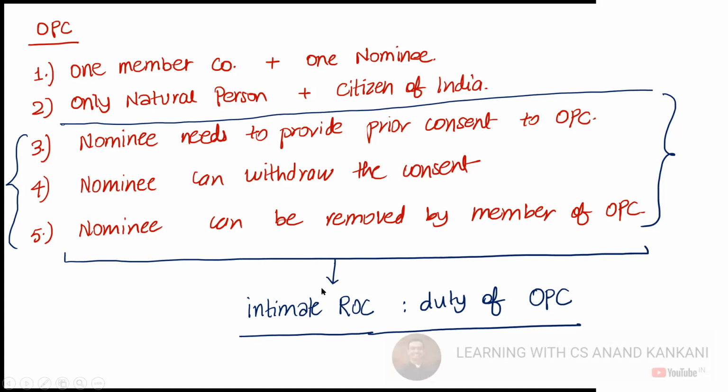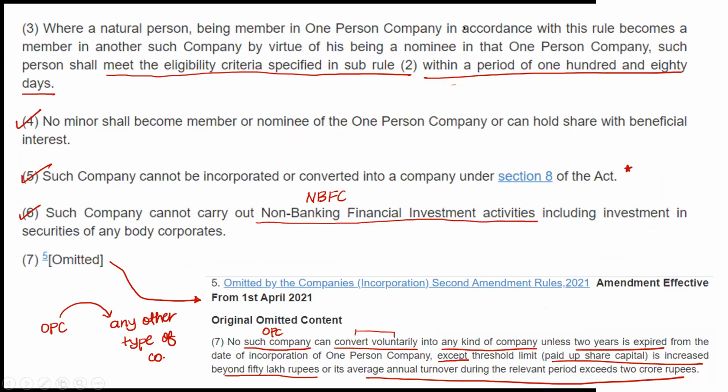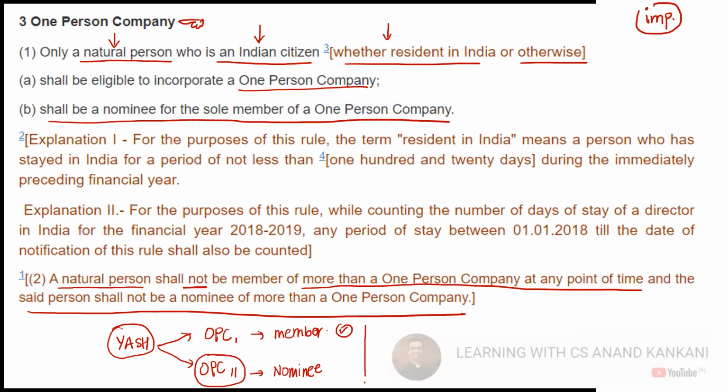What else point can you write about OPC? Minor cannot be the member, right? So the minor cannot be the member of OPC, correct? Minor cannot be the member of OPC.